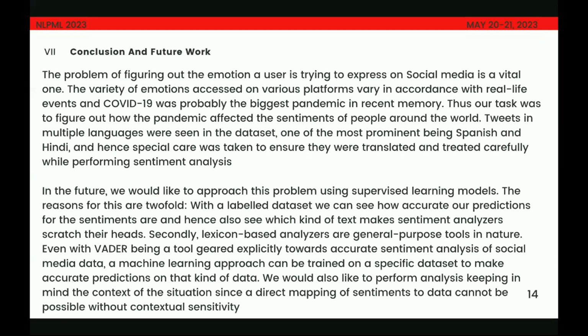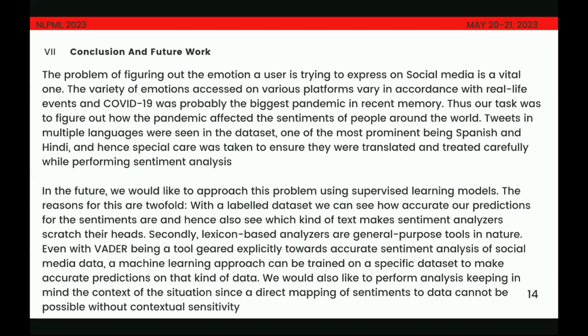Right. In conclusion, the task that we set out was figuring out the emotions that the users were expressing related to the COVID-19 pandemic and the various topics associated with it, the vaccines, the lockdowns, etc. That is, what kind of emotions were the users expressing on social media, since social media is such a popular platform for expressing emotions right now.